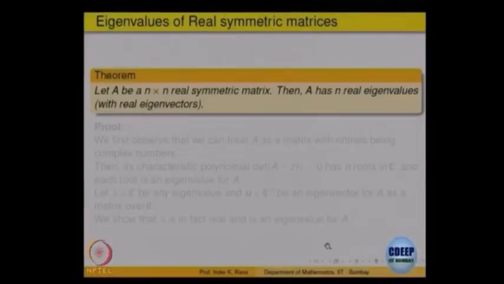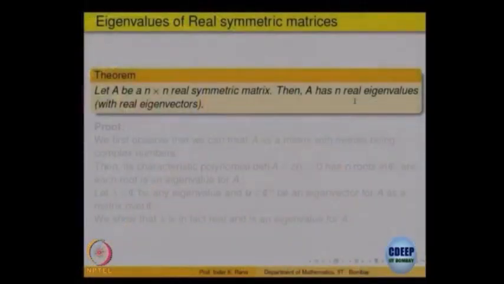Now, the problem comes, we were all along lucky here. In the earlier example, we saw that for eigenvalue lambda equal to 1, the nullity was 1. So, we could not find enough eigenvectors, that was not diagonalizable. There is a class of matrices where everything goes very nicely, and they are called the real symmetric matrices. So, the theorem says if A is an n cross n real symmetric matrix, then A has n real eigenvalues.